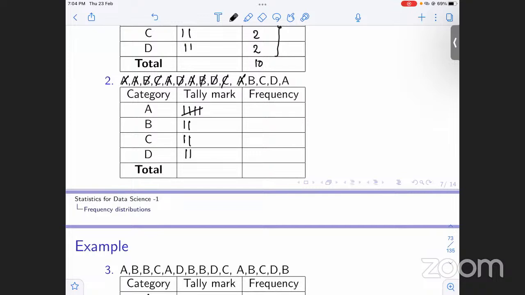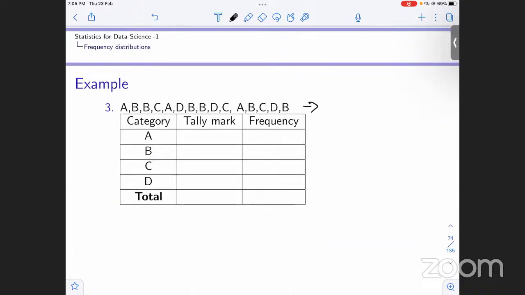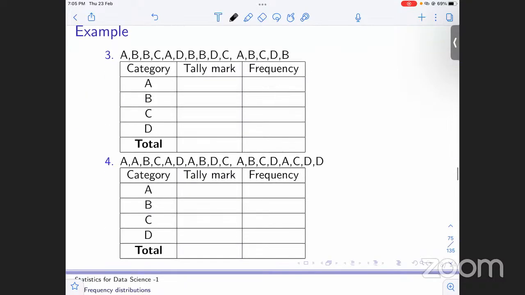After that, we'll move ahead to B. Just go there. C, this is there. Then we'll go to D. So D is there. Now A, we have done this, 5 are there, so this will represent the 6th count. So we have 1, 2, 3, 4, 5, 6, so 6 for this, 3 for this, 3 for this, and 3 for this. So this is our frequency distribution of this data. Similarly, we can make it for this data as well.